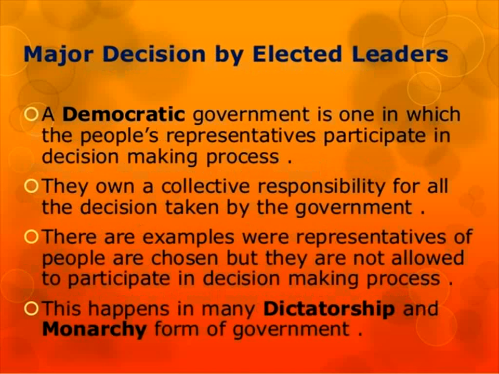First we will see major decisions by elected leaders. What are the major decisions by elected leaders? A democratic government is one in which the people's representatives participate in the decision making process. When a democratic government is formed and elected, the people's representatives take part in decision making, and they have a collective responsibility for all the decisions taken by the government.